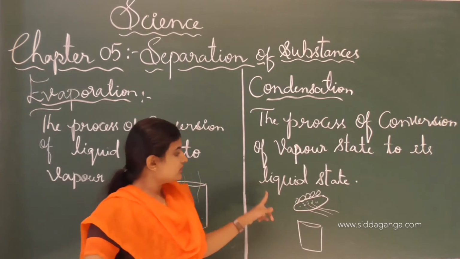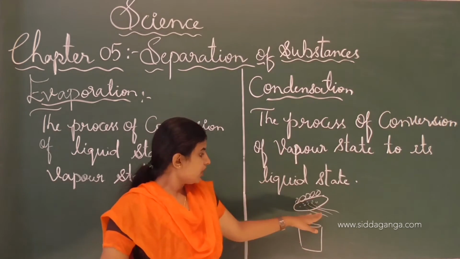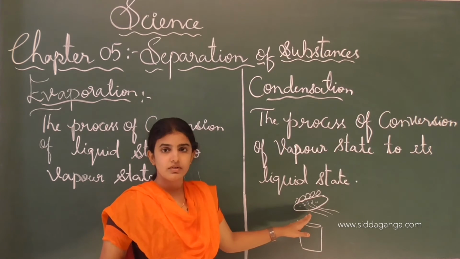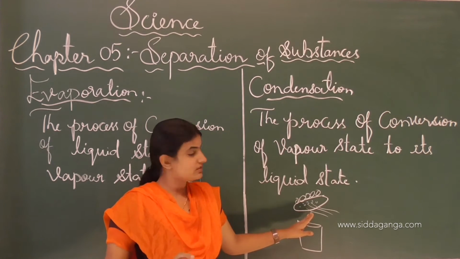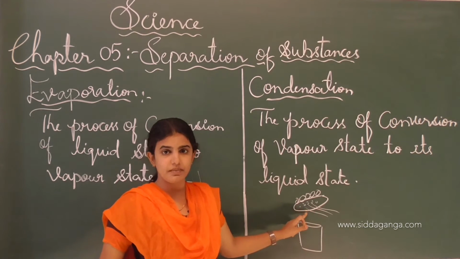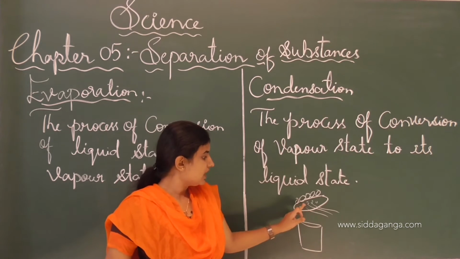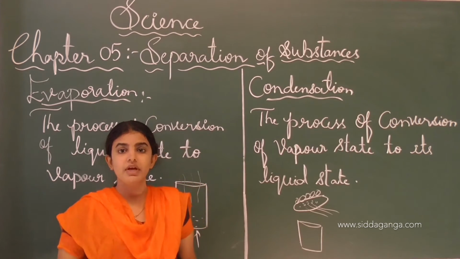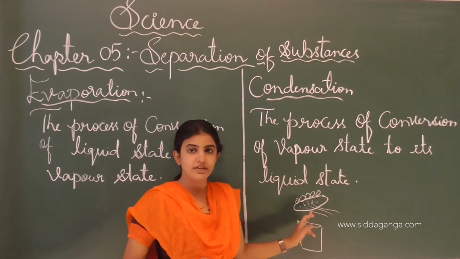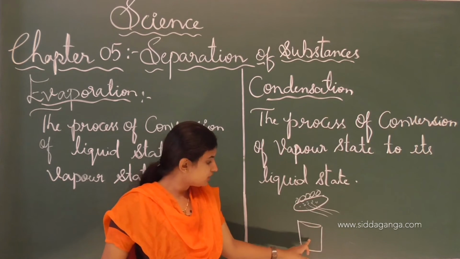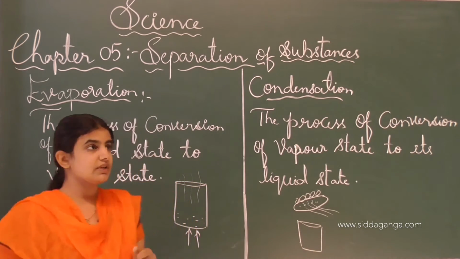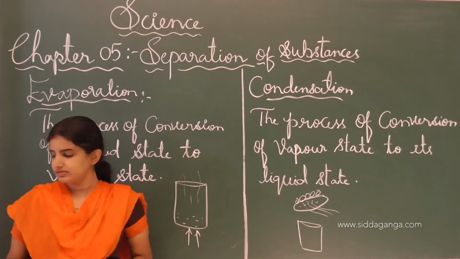See, as well as the condensation, when the evaporation rate is more, the process of condensation also increases through the air touching the metal plate which has the ice cubes, and thereby droplets will be formed. If an enormous amount of air comes out and touches the metal plate, these water droplets will fall onto another vessel. Thereby the process will start, and that is nothing but the condensation process.